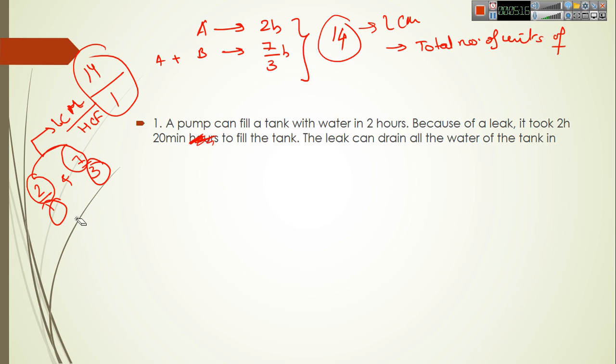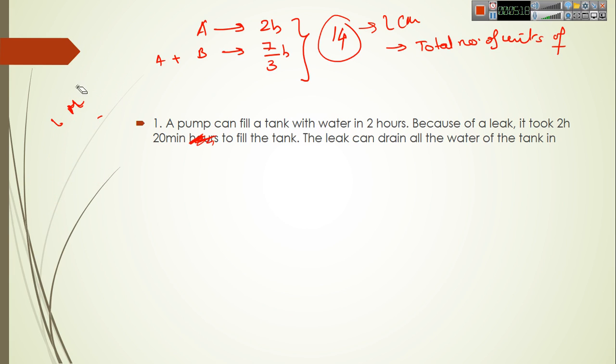Now we will calculate the efficiency of both of these. Efficiency is basically the rate of their work. If A requires 2 hours to do the whole work, and the whole work is 14, then the work which it does in 1 hour will be its efficiency. So work per hour, or units of volume per hour, will be their efficiency.